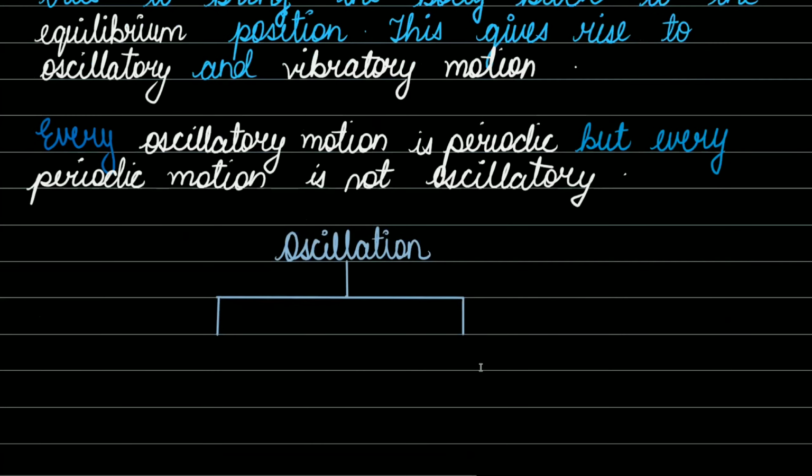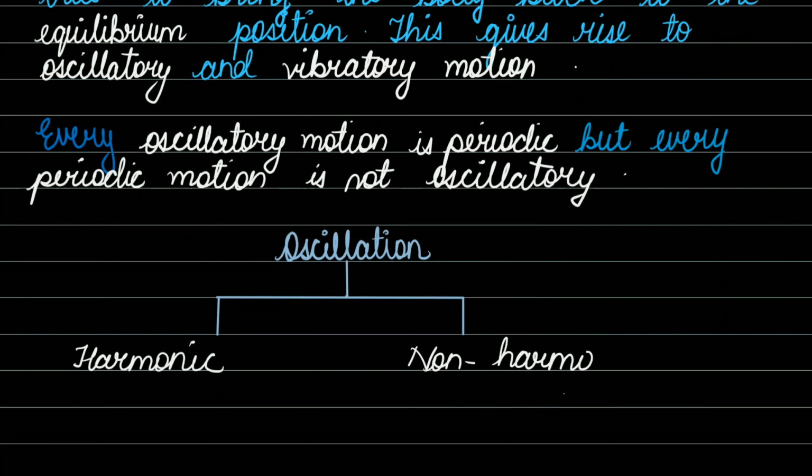Okay. So oscillations are divided into two parts. The first one is the harmonic oscillation. The second one is the non-harmonic oscillation.